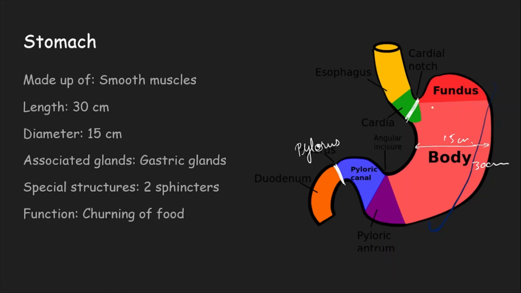Yeah, parts of the stomach. Again, we cannot exactly distinguish how different they look, different in color or anything as such, but the fundus forms the head or cap of the stomach, the main body. Then we have the pyloric region. The stomach opens into the small intestine, and the first part of the small intestine is the duodenum.